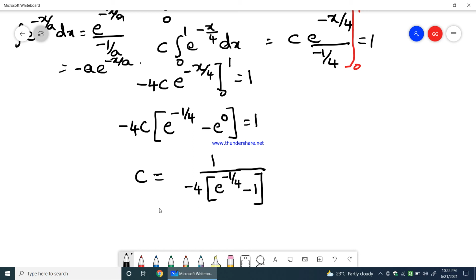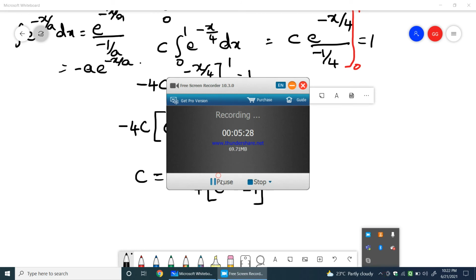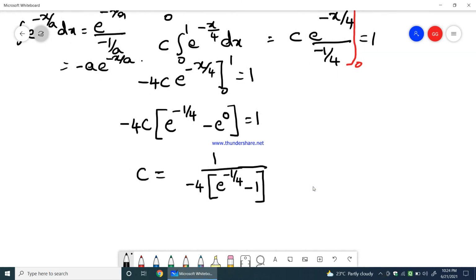So now we will calculate this using the calculator. If I try to find out the answer for this with the help of the calculator, let me find out what e power minus 1 divided by 4 would be equal to 0.7788. So c is equal to 1 divided by minus 4 into 0.7788 minus 1, which would be equal to minus 0.2211.